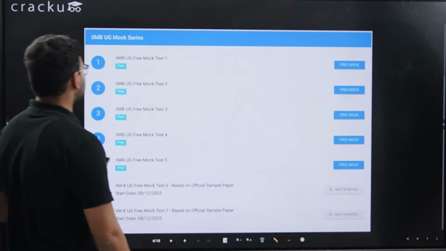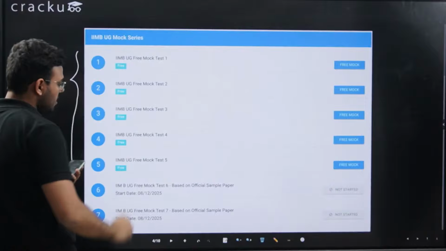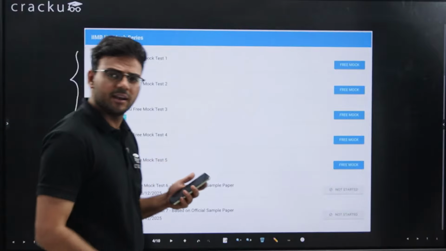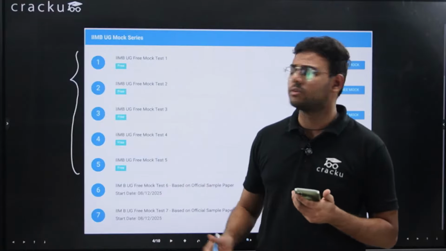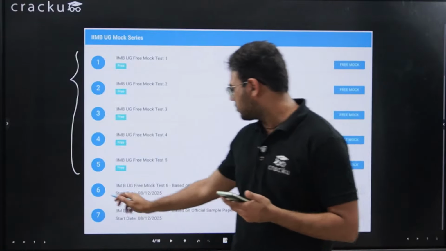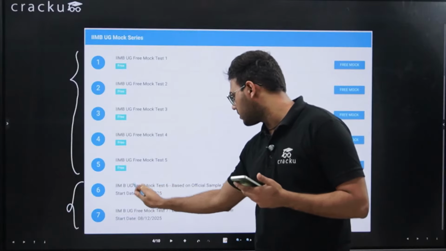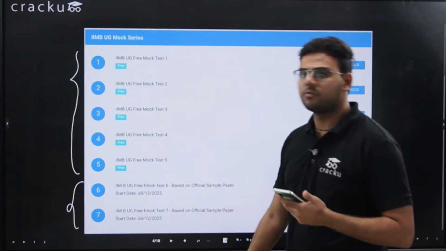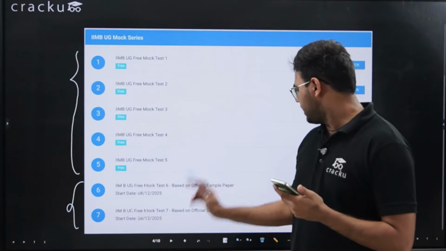Now regarding the mock tests, we have already released 5 mock tests. So these 5 free mocks were released long ago, and we are telling all the students to give these 5 free mocks. Now these 2 mocks, mock number 6 and mock number 7, are again available free of cost. We'll release them either by today or by tomorrow. Both these mocks will be released by today.